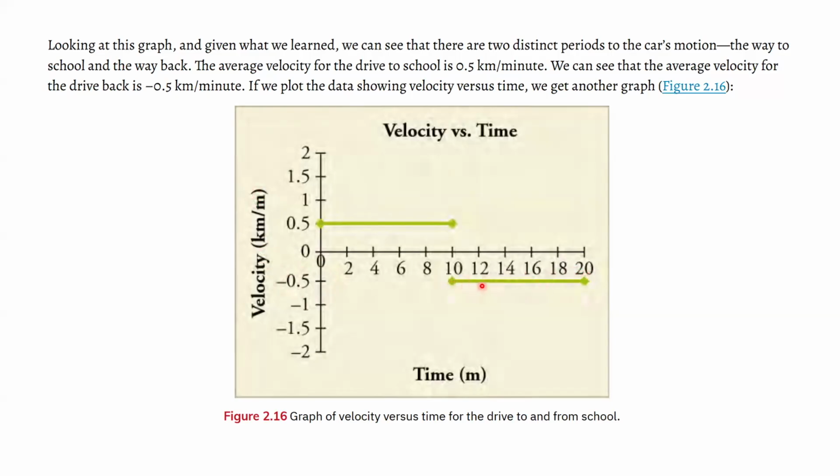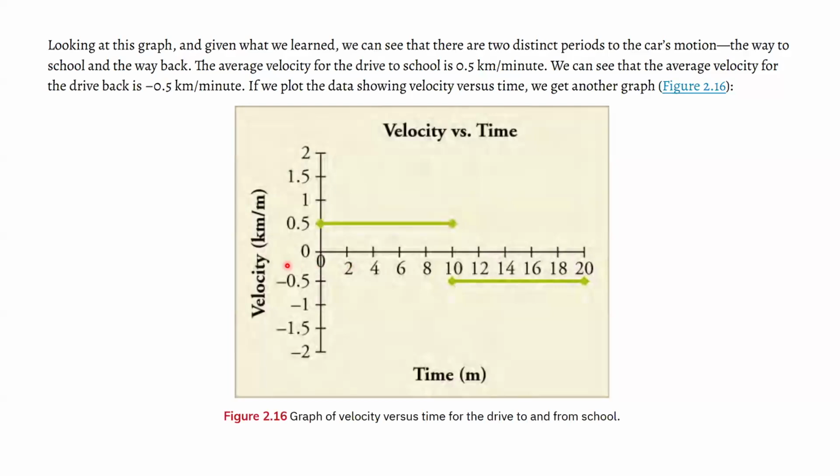We call it negative velocity because you're going in the opposite direction. So the sign changes: to school it's plus, and then from school back home it's minus. But you can see that the overall magnitude is 0.5. All it is is a change in direction.